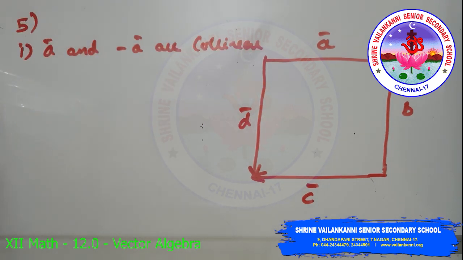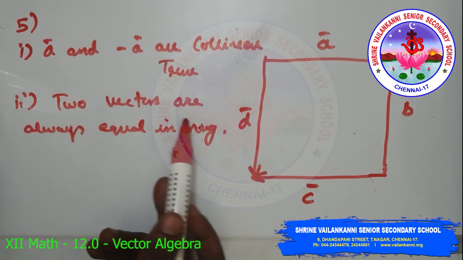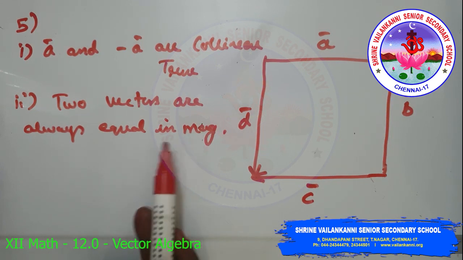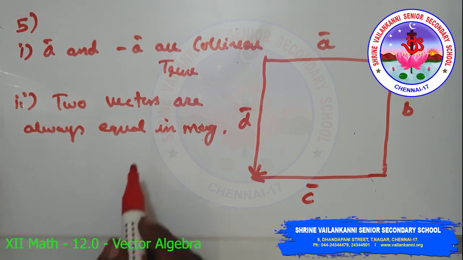Fifth question, answer the following as true or false. First one, a and minus a are collinear. It's true because a and minus a are parallel to the same line. Second, two collinear vectors are always equal in magnitude, which is false. Collinear vectors are those vectors that are parallel to the same line.